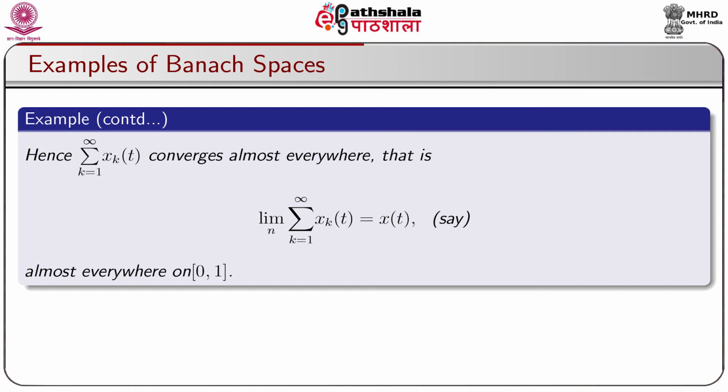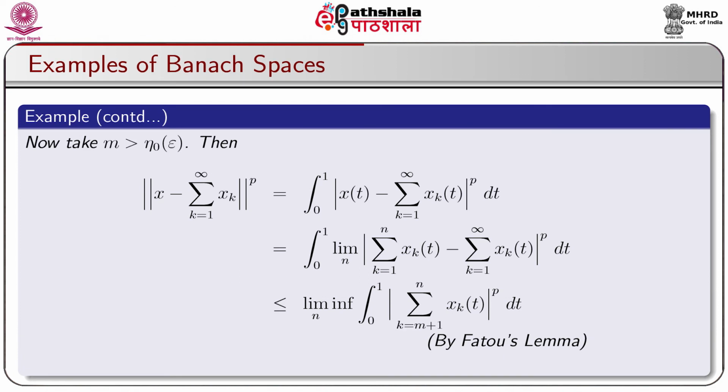Hence, the series sigma k equal to 1 to infinity xk(t) converges almost everywhere, that is, the limit of the partial sums sigma k equal to 1 to n xk(t) is equal to x(t), say, almost everywhere on [0,1]. Now, take m greater than n0(epsilon), then we calculate the norm of x minus sigma k equal to 1 to infinity xk to the power p.